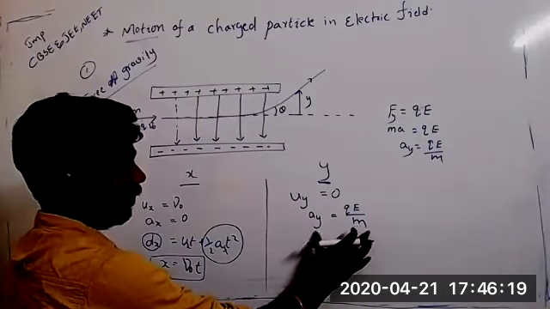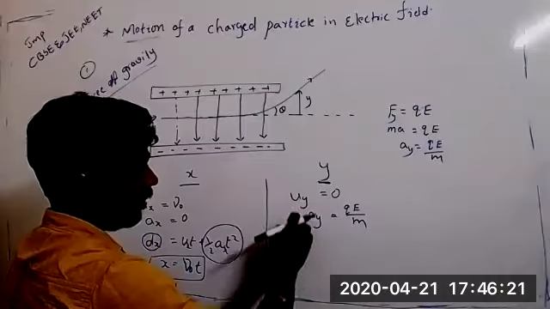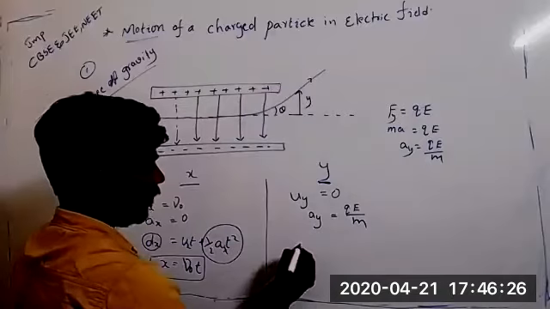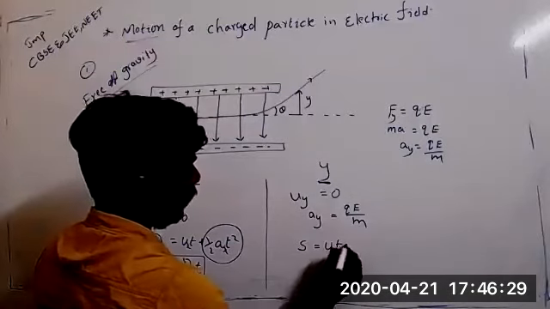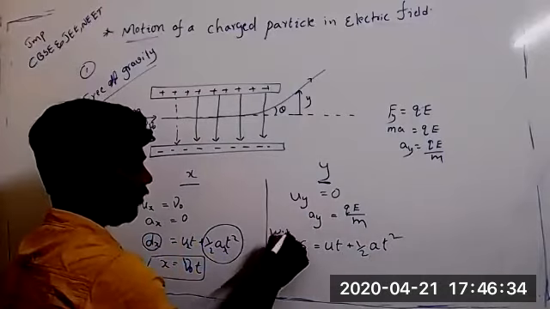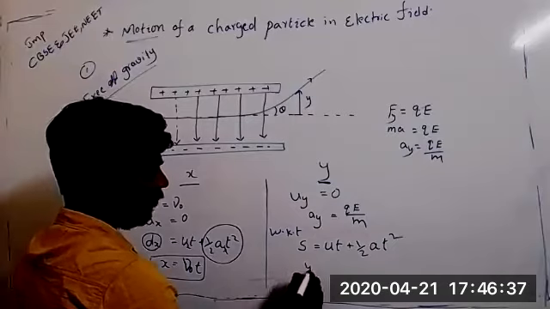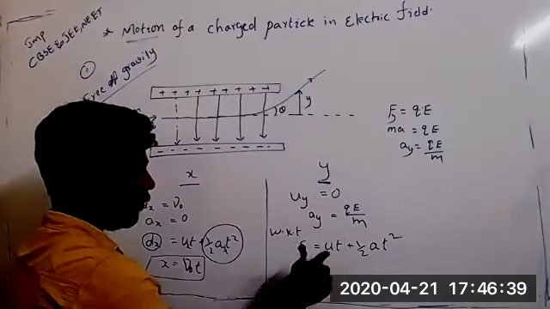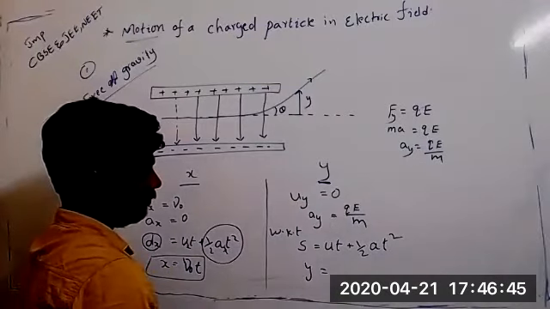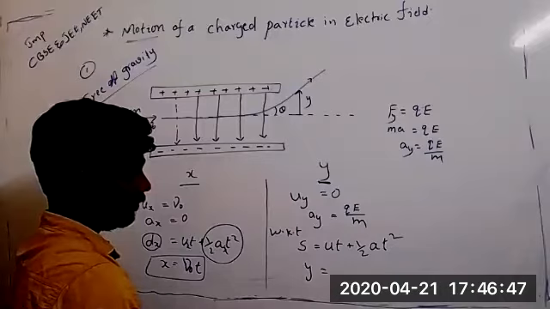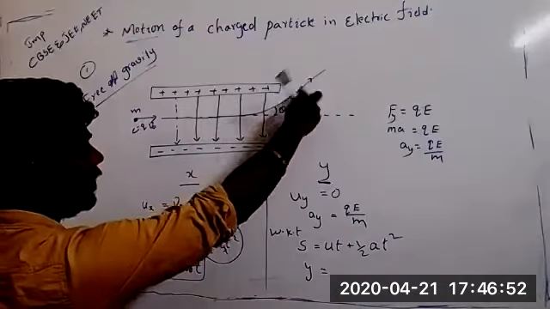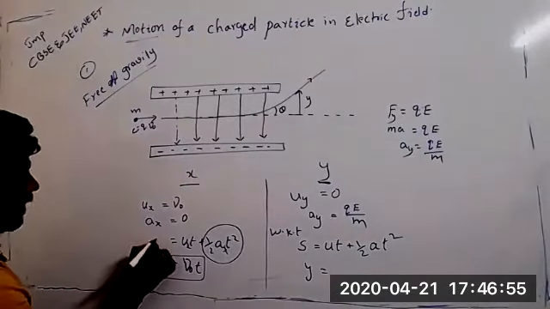Did you understand this concept? Why we have written like this? Now, distance we have to calculate along the y direction. So this s is equal to ut plus half at square, we will apply, because we know the formula. Instead of s we will write y, because it is the y distance along the y direction. Along x direction I will take x distance.